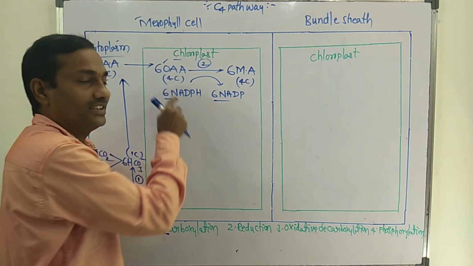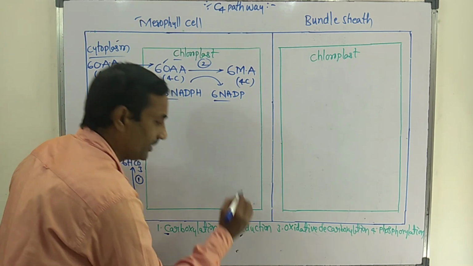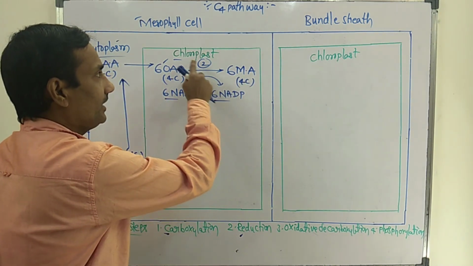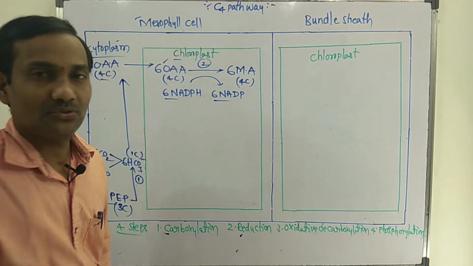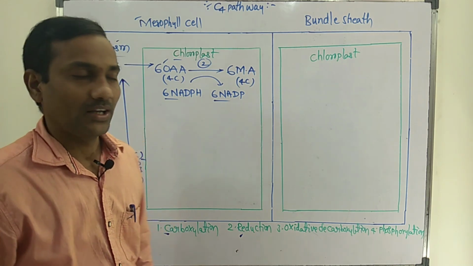This oxaloacetic acid is reduced to malic acid. So this step is called reduction step. Malic acid is formed in chloroplast of mesophyll cell. That is the second step that occurs in C4 pathway.